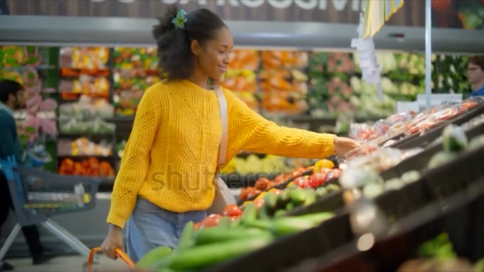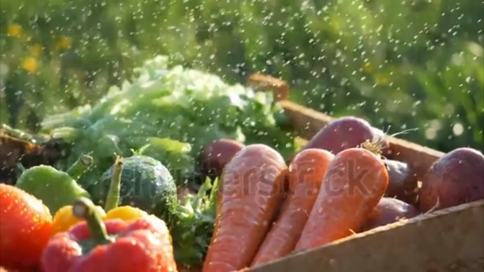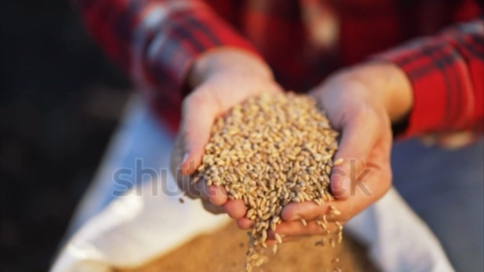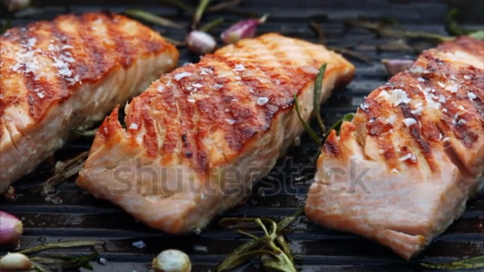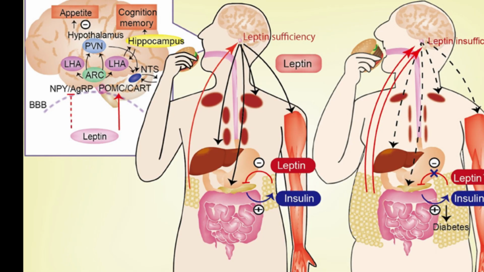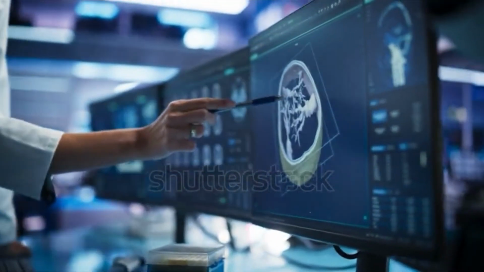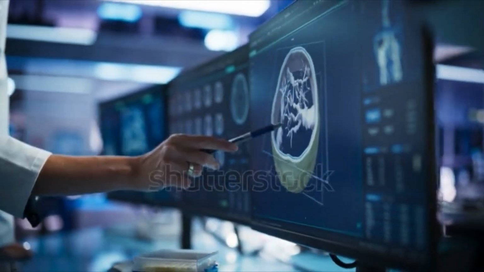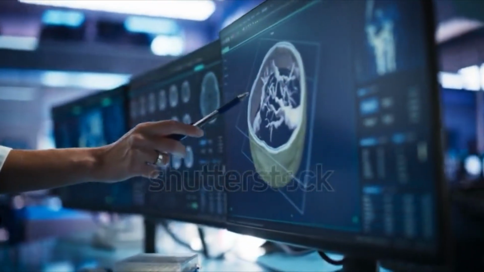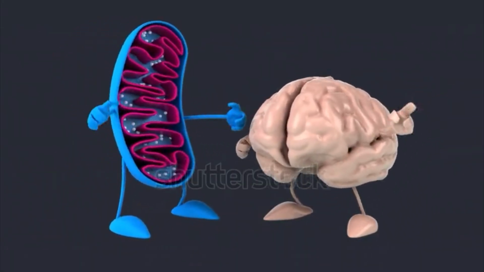When you replace ultra-processed foods with whole, nutrient-dense options like vegetables, whole grains, and lean protein, you reduce blood sugar spikes and inflammation. This allows insulin and leptin to function properly, improving glucose uptake and signaling to the brain when you're full. Researchers emphasize the role of hormonal balance in regulating appetite and energy expenditure. Similarly, there are findings that highlight the positive impact of dietary changes on mitochondrial function and insulin sensitivity.